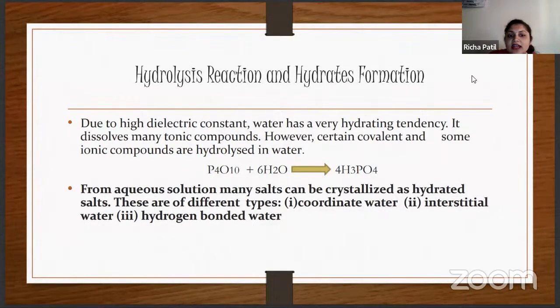Then hydrolysis reaction and hydrate formation. Because of the aqueous solution, many salts can be crystallized as hydrated salts. There are different types of water molecules associated with the compound. It forms coordinate water. Then interstitial water. What do you mean by interstitial water? The water molecule takes the interstitial sites. And it forms hydrogen bonded water, if the water molecule is associated through hydrogen bonding. Whenever there are aqueous solutions, many salts crystallize as these three types.